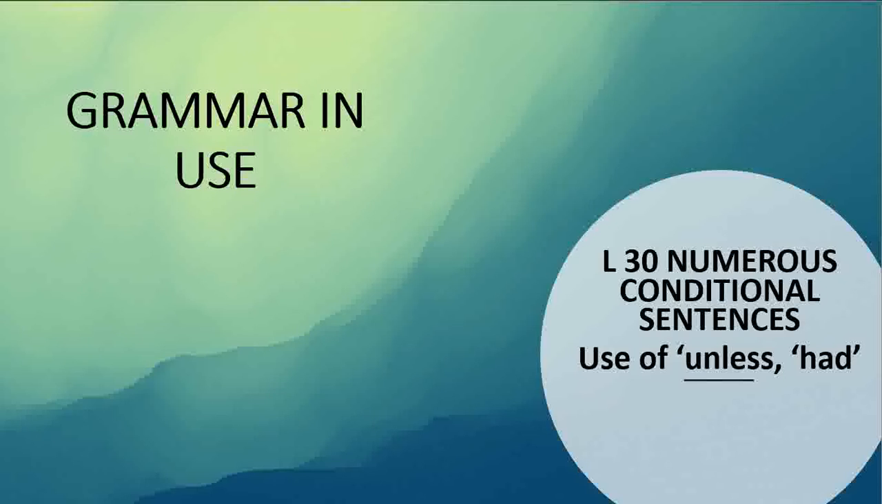In this video we are going to look at numerous conditional sentences with unless and had. In the previous videos we have already seen the zero conditional, that is the real situation, the first conditional, the likely condition, the second, that is unlikely, and the possible unreal or unhypothetical conditions. In this video, we are going to look at certain conditions which have the word unless or had